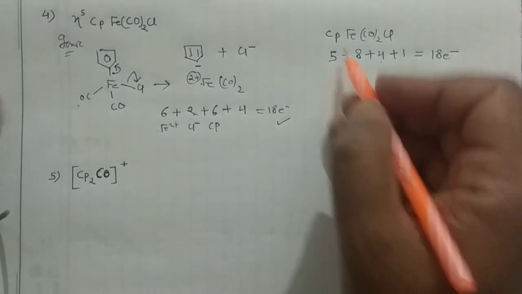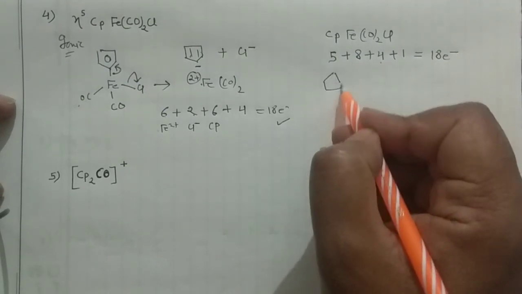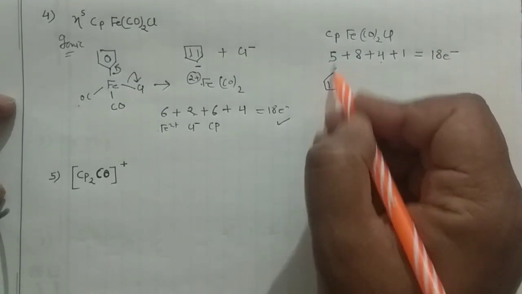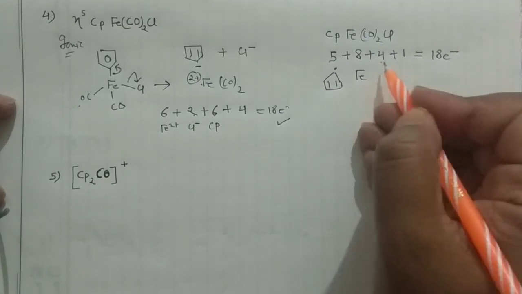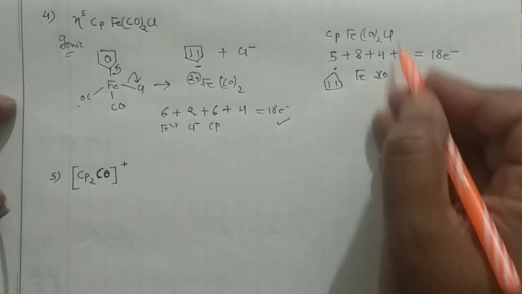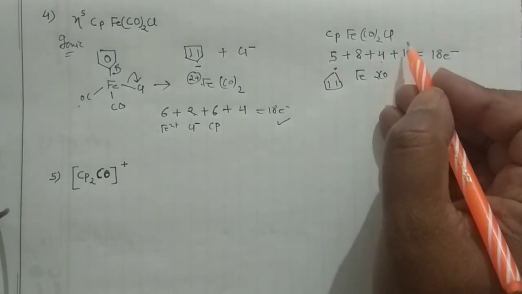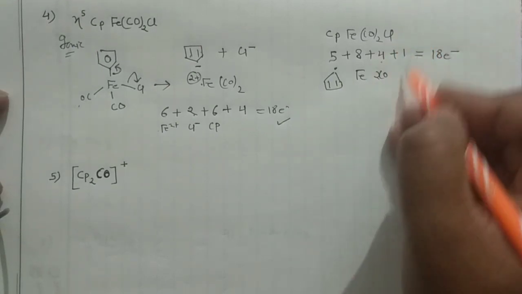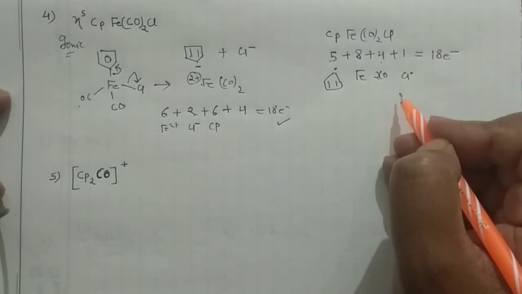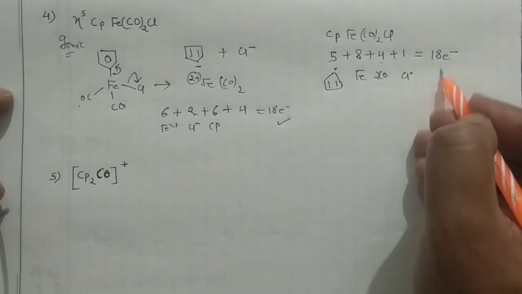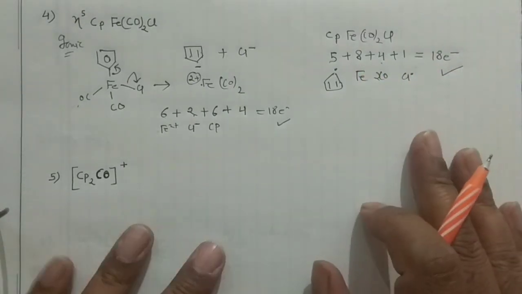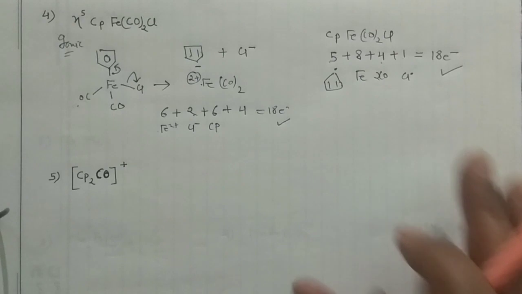In the neutral method, as you know, Cp is a radical with 5 electrons, this is iron, and these are 2 carbonyls, and chlorine in the neutral method will have only 1 electron, like a Cl dot. So this is how the electron contributions are. This is quite easy, guys, there is no problem in that.